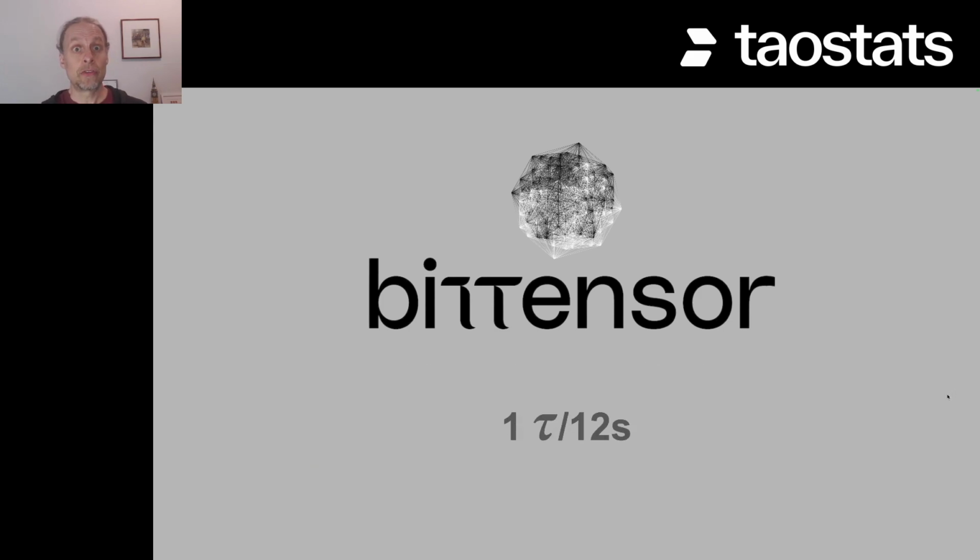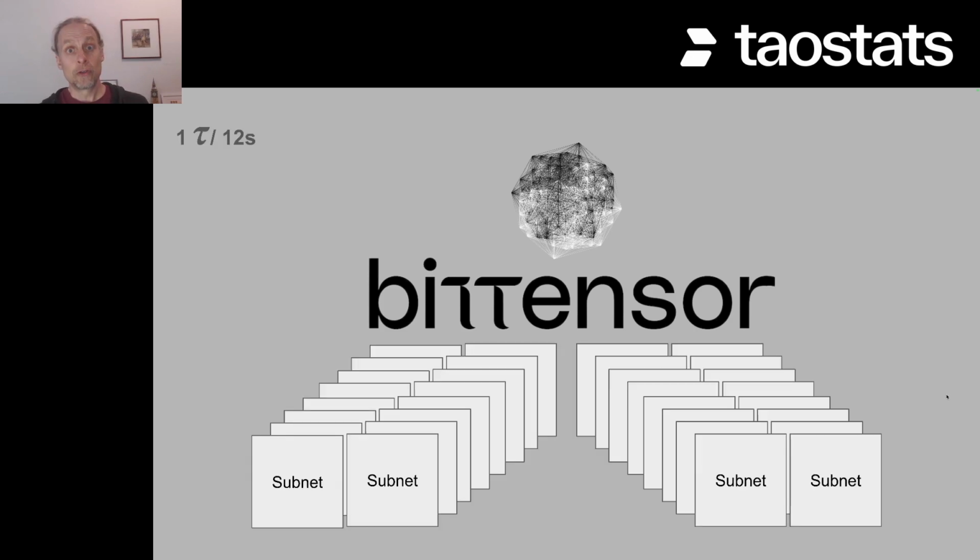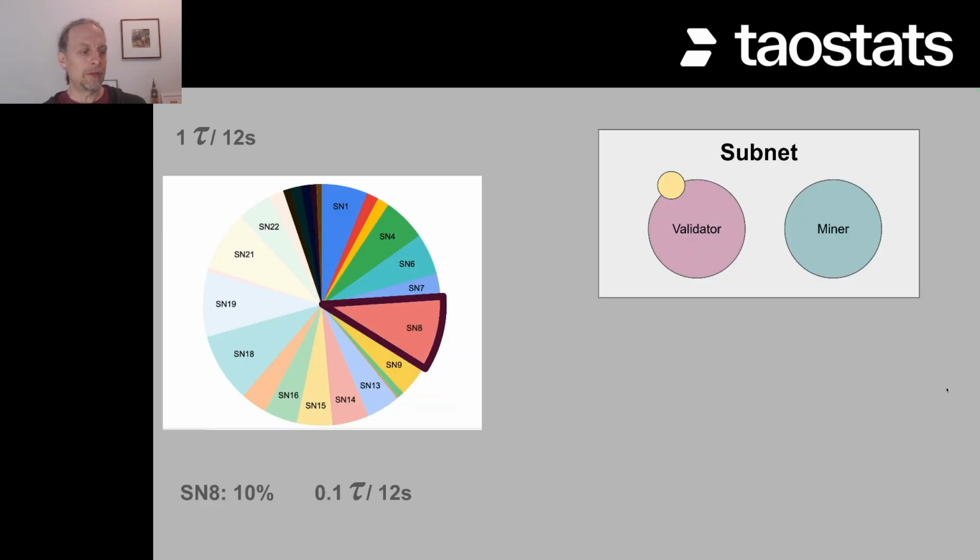From a high level, just as the quick start, every 12 seconds, there's a block emitted from the network, and that creates one tau. And that tau is then split across to every single participant of the network. The first split is across the 32 subnets, which we show here as a pie chart. And then from that, it's split from each subnet to the subnet owners, the validators, the miners, and then those that delegate to the validators. And so that's where we're going to go today.